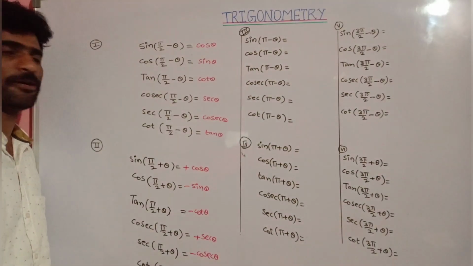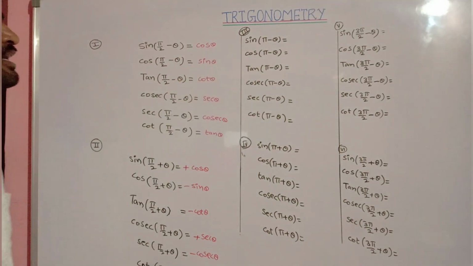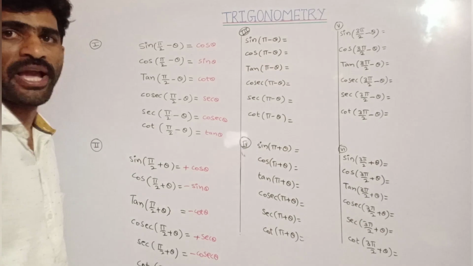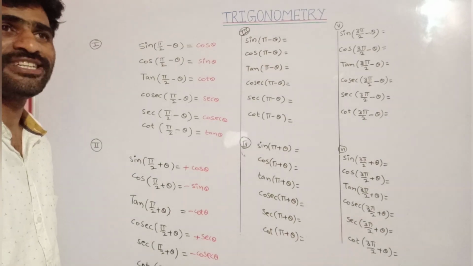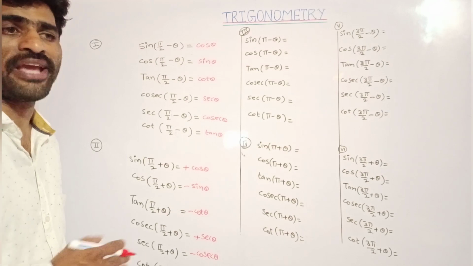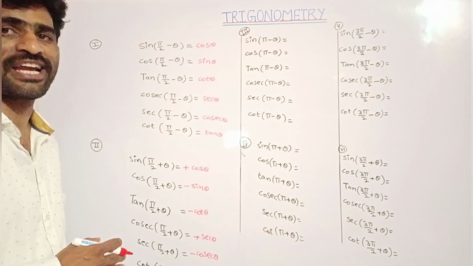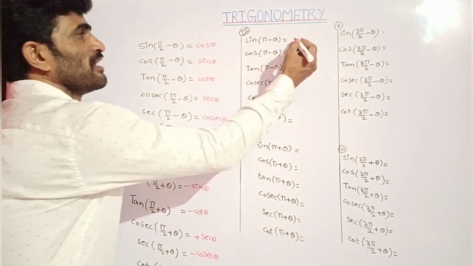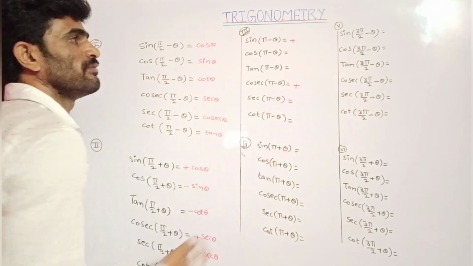Now similarly, see one more angle. Sin pi minus theta. Pi means 180 degrees. So sin pi minus theta is 180 degrees minus theta. 180 degrees minus means in which quadrant again? It represents second quadrant. Again in second quadrant, sin is positive and cosecant is positive.